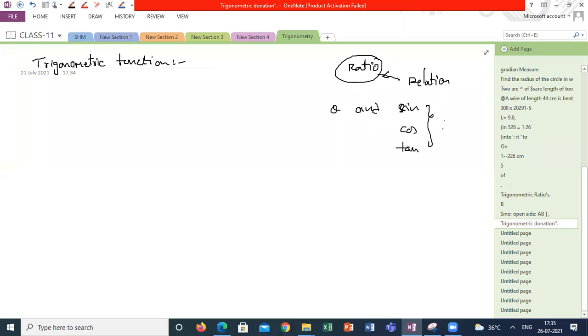How can we call these functions here? What is the condition to make it a function? When can you call a relation a function, from the previous concept?